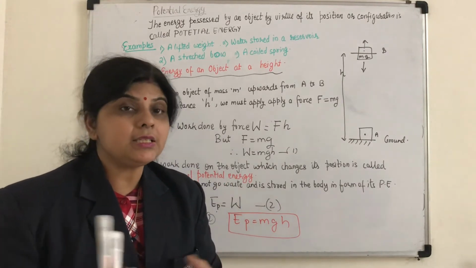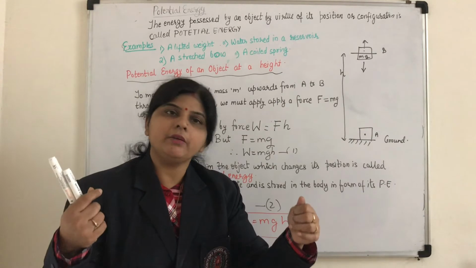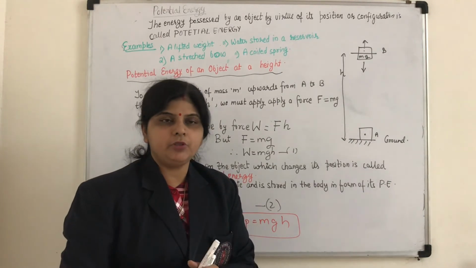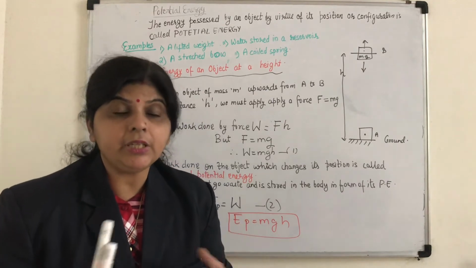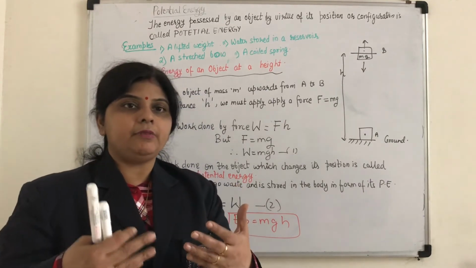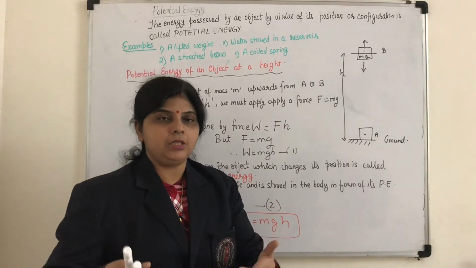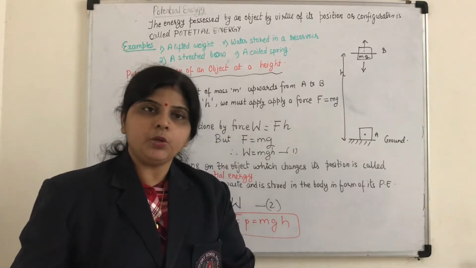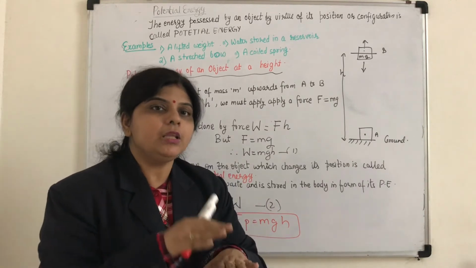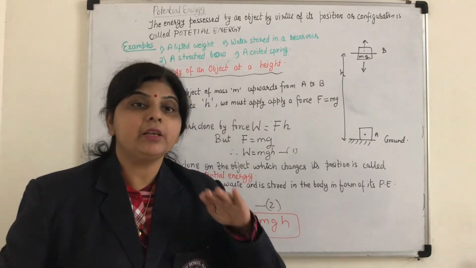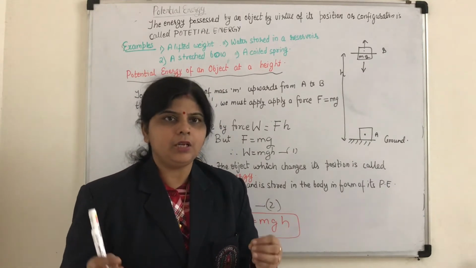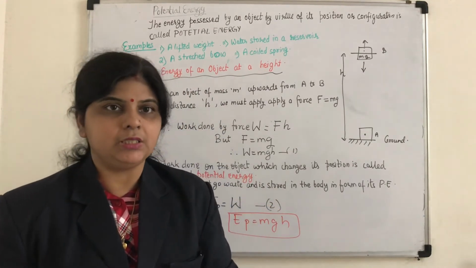We have elastic potential energy; a bow and arrow is an example, where you are changing the shape. We have gravitational potential energy. Whenever we do work against gravity and lift an object to a certain height, that work is stored in the body in the form of its gravitational potential energy, which in our day-to-day life we simply call potential energy.